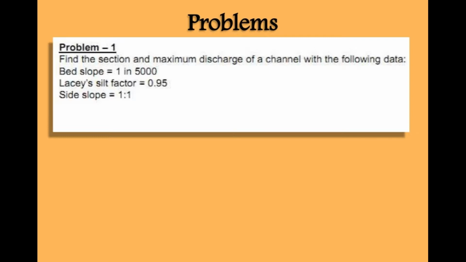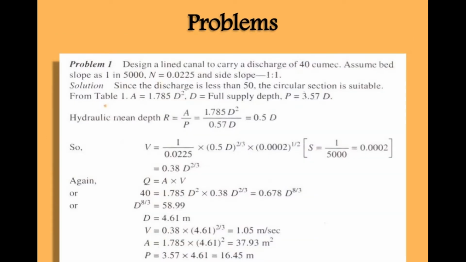Now another problem is to find the section and maximum discharge of channel with the following data. In that case, the bed slope is 1 in 5000. Lacey's silt factor is 0.95. From that data, we understand that the problem is solved by using Lacey's theory. Side slope is 1 to 1. So we have to use Lacey's formula. We do not have to use Kennedy's formula. So we are using Lacey's theory.